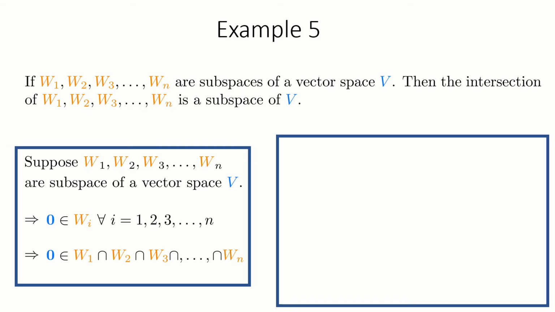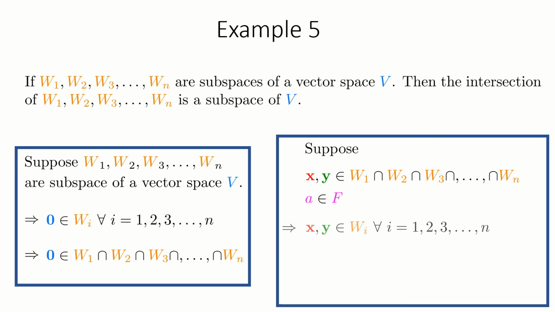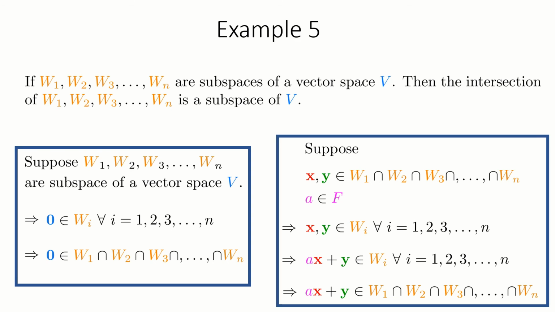Now let us verify the closure property. Suppose x and y are two vectors in the intersection of the subspaces and a is a scalar. This implies that x and y belong to each of the subspaces W1, W2 and up to Wn. Since all the Wi's are subspaces, the combination ax plus y also belongs to each of the subspaces W1, W2 and Wn. This implies that ax plus y also belongs to the intersection of all the subspaces. The intersection of the subspaces satisfies the conditions of being a subspace.